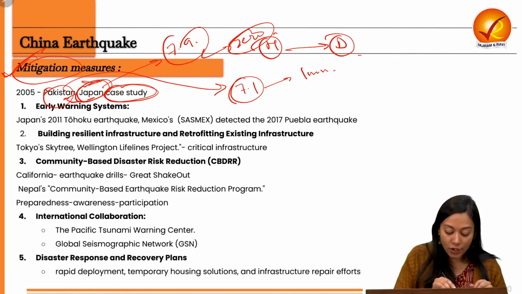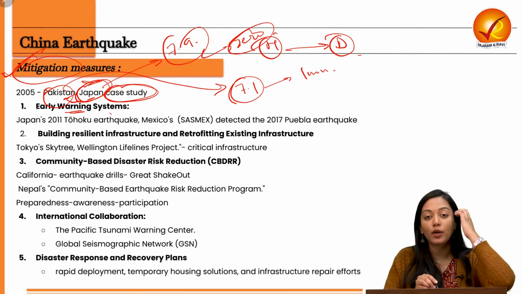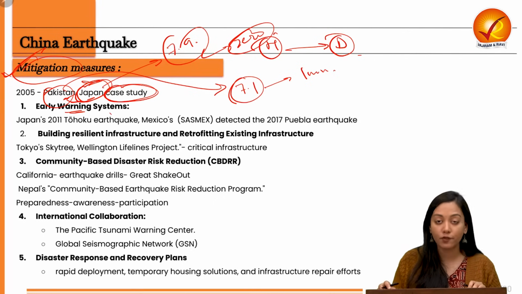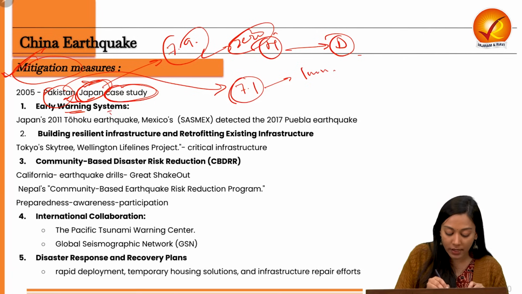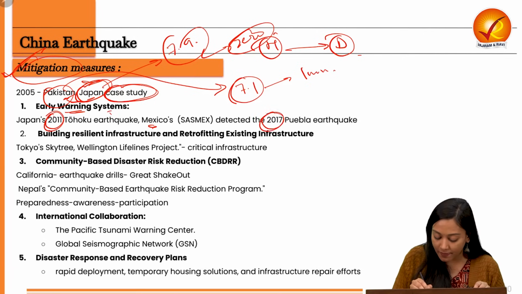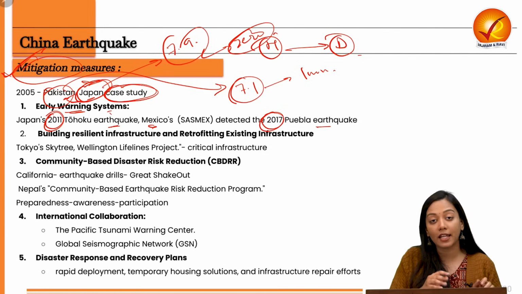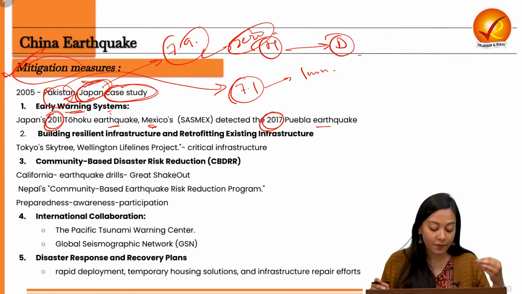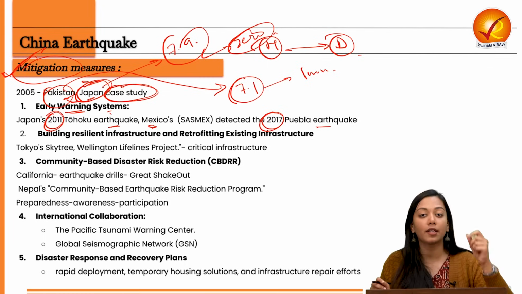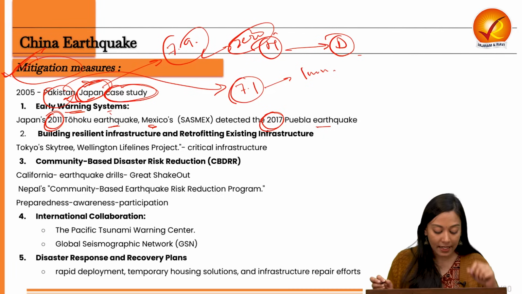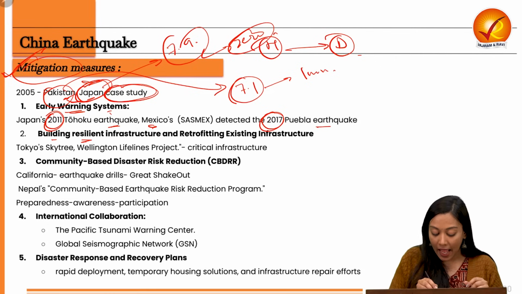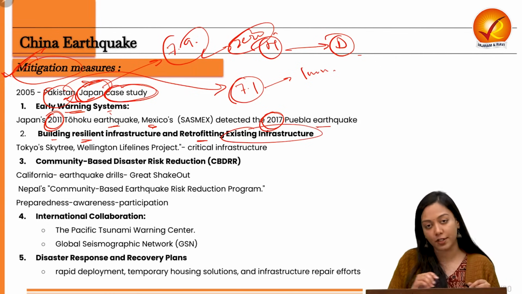It all starts with installing early warning systems so that you can perform quick evacuations and rapid deployment of task forces, etc. For example, in Japan in 2011 and in Mexico in 2017, the casualties of both earthquakes were heavily reduced due to early actions facilitated by the information given by early warning systems. Next, building resilient infrastructure that is disaster resilient, and also retrofitting the existing infrastructure.